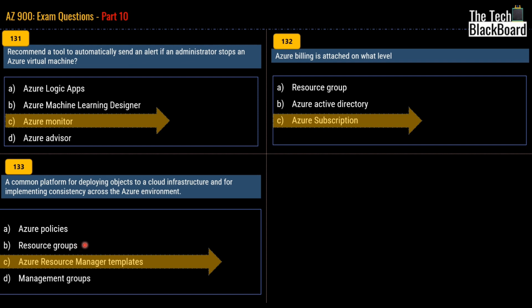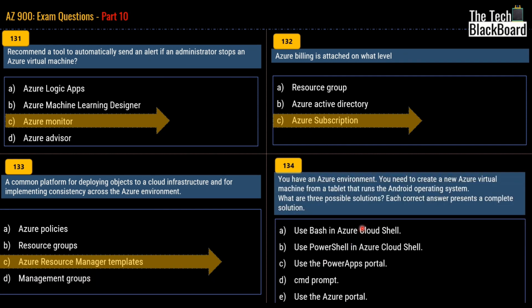Coming to the resource group, it provides you the ability to manage related resources in Azure in a more efficient way. The management group, on the other hand, is for when, let's say, your organization has multiple subscriptions. Now you need some mechanism to efficiently handle those subscriptions. That's where management groups come into the picture. It gives you a mechanism to handle multiple subscriptions if you have them.